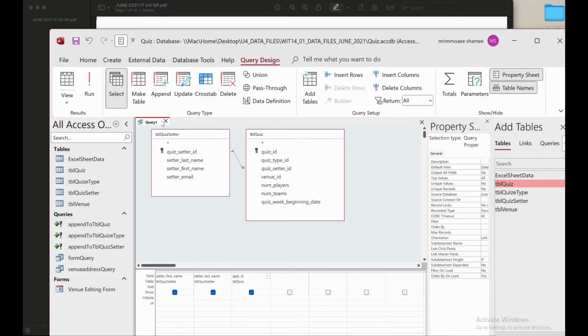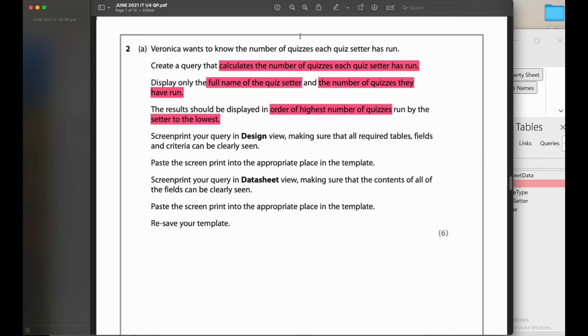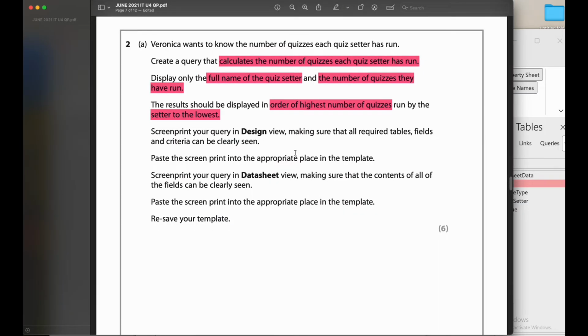this is a query, and I didn't save it, right? Did they provide any name? Okay, they didn't say any name that I have to save it as.